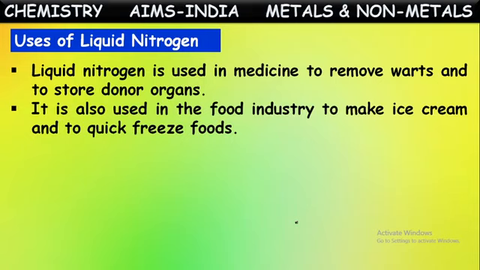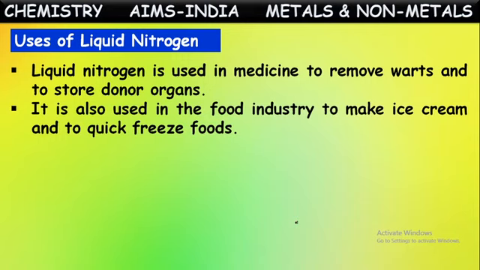Some people often donate their lungs, kidneys, and even eyes. If they're immediately replaced into some other people, no problem. Sometimes they have to preserve those for a few hours or a few days. Then they preserve these human organs, living organs, in this liquid nitrogen. Then it won't be damaged. It can be used further.